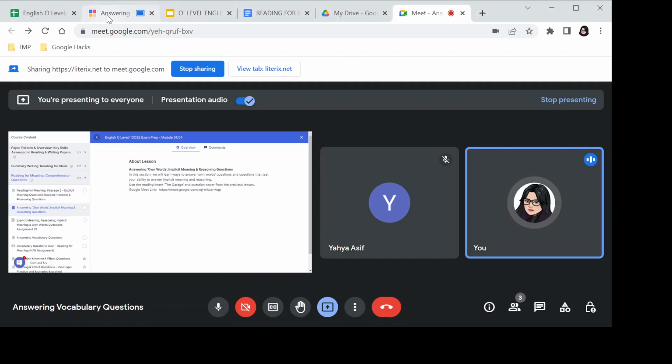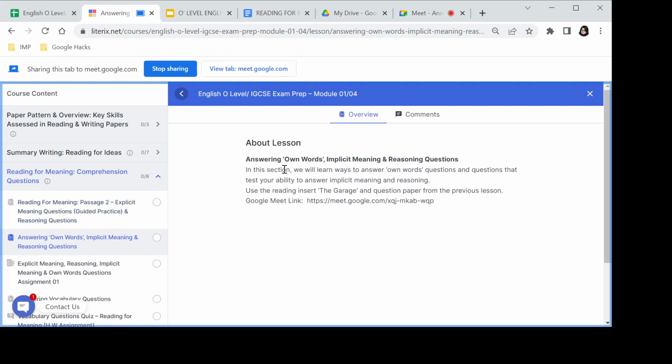All right, so officially beginning our session for today, which is all about answering your own words questions, implicit meaning, and reasoning questions. In this section, we will learn different ways of answering our own words questions, which are the kinds of questions our candidates find most difficult, and the questions that test your ability to answer implicit meaning and reasoning. Mostly, the implicit meaning and reasoning questions are the ones which require you to join the pieces of information given in different parts of the passage and then write your own answer.